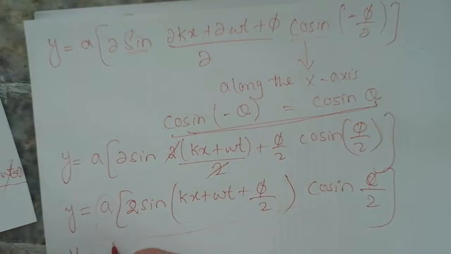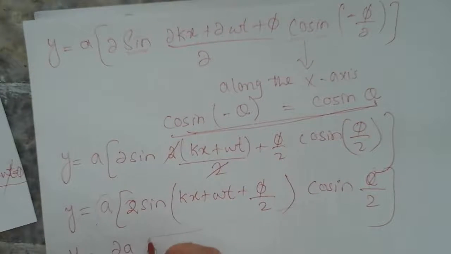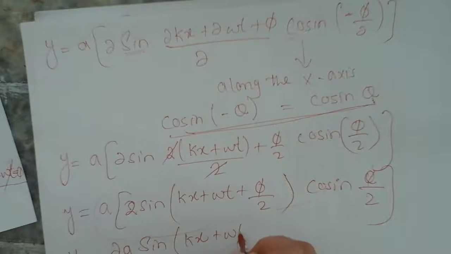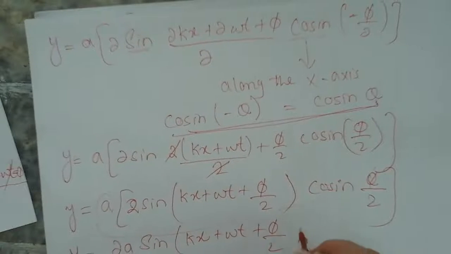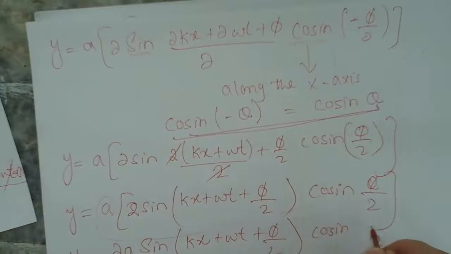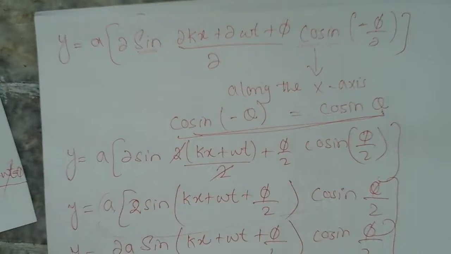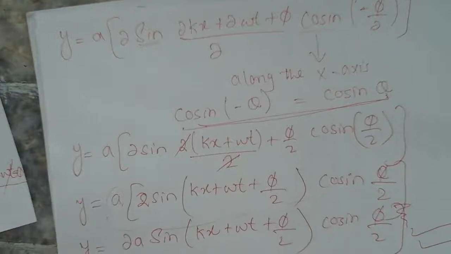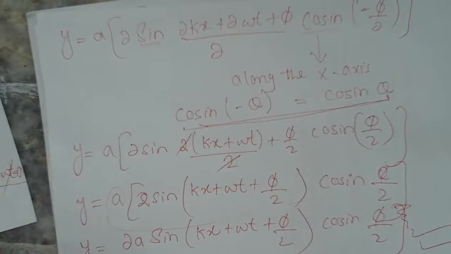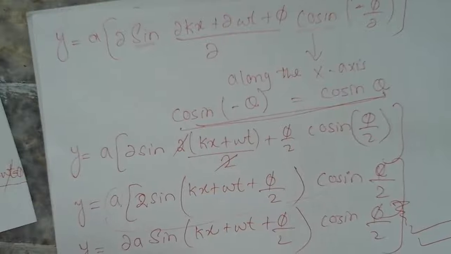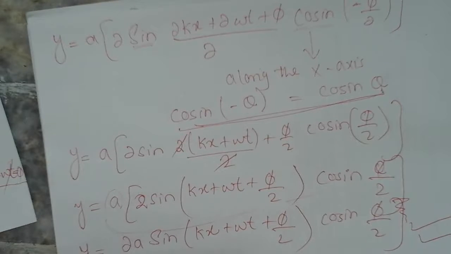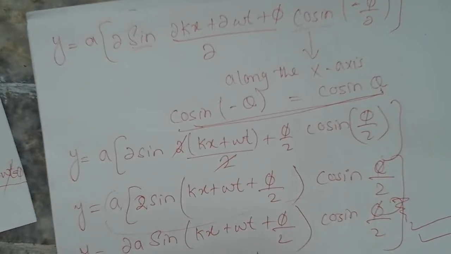So y is equal to 2 alpha sine kx minus omega t plus phi over 2, cosine phi over 2. So this is how you can arrange it. In some books this value is written like 2a cosine phi over 2 sine kx.